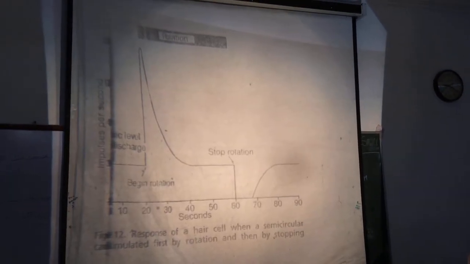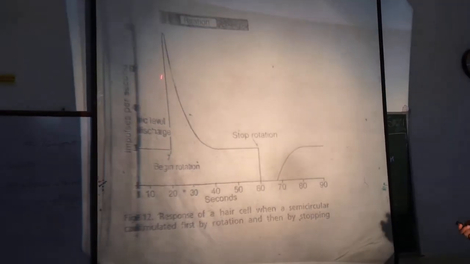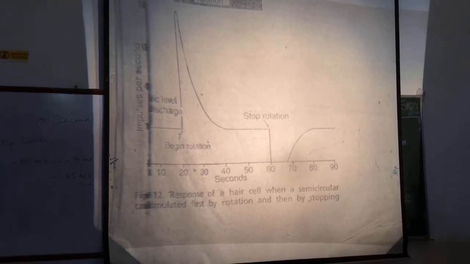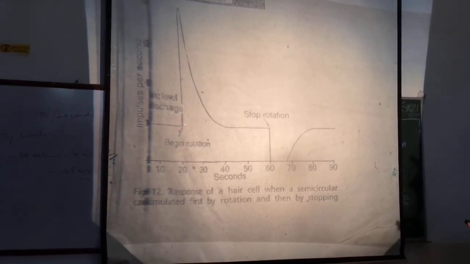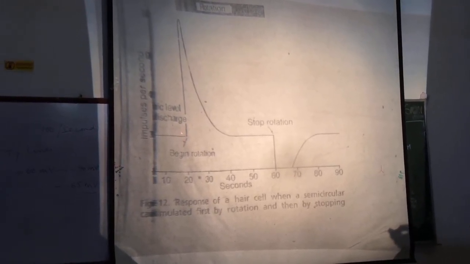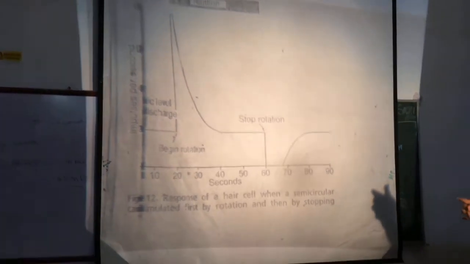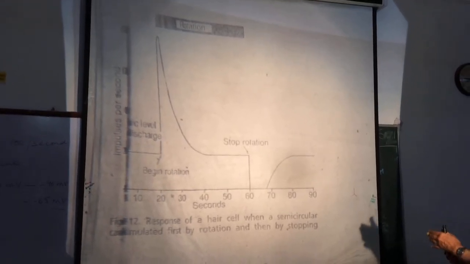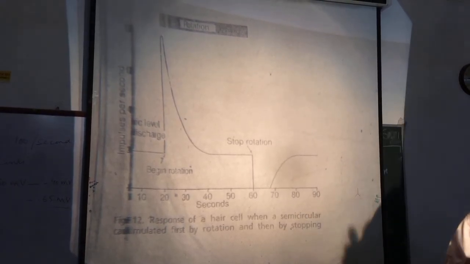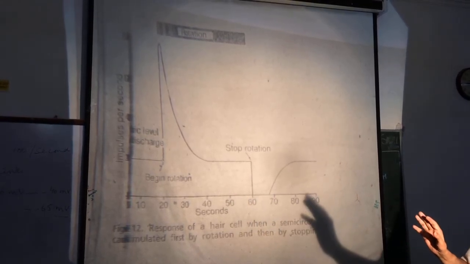So keep this in mind. This is the mechanism and also the pattern of excitation of hair cells in the crista ampullaris.